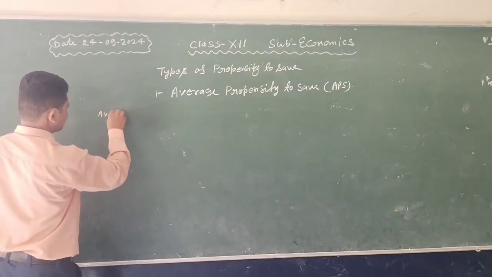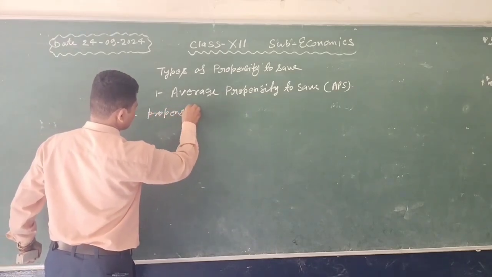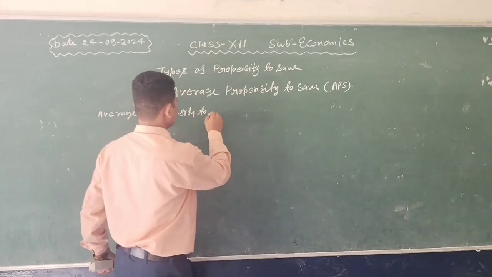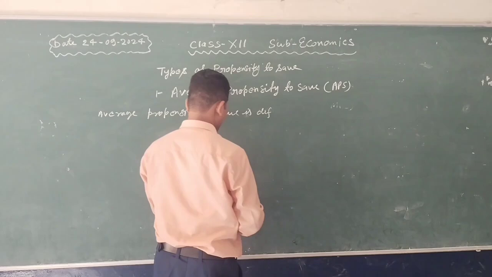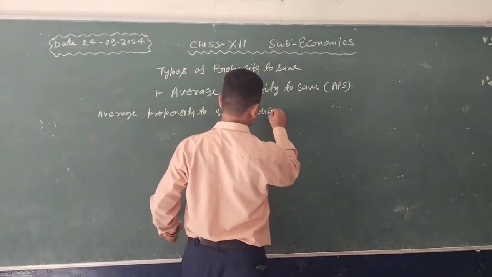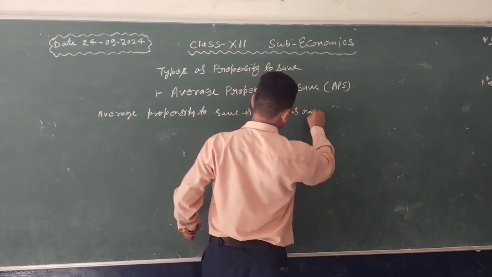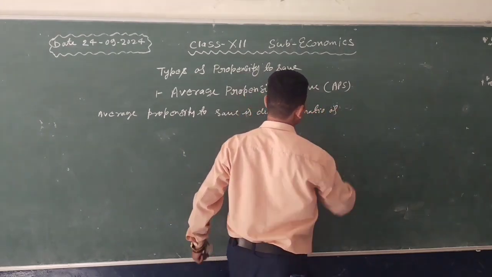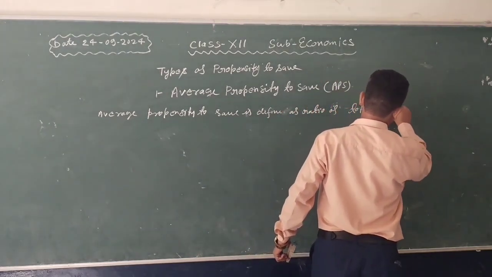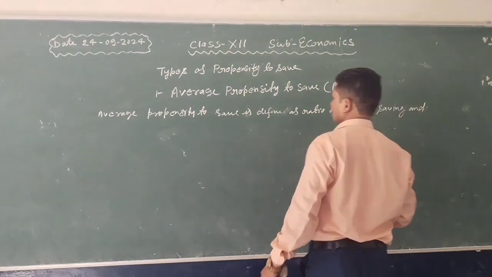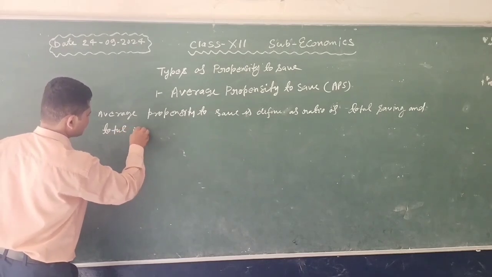Average propensity to save is defined as the ratio of total saving and total income.